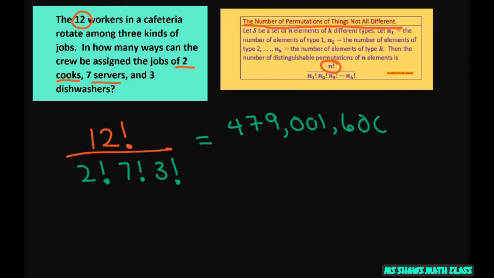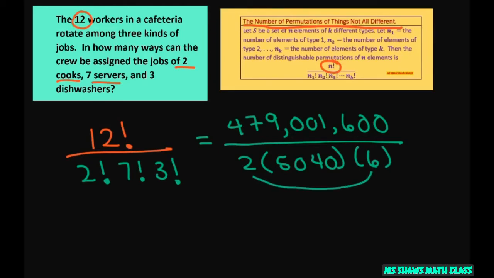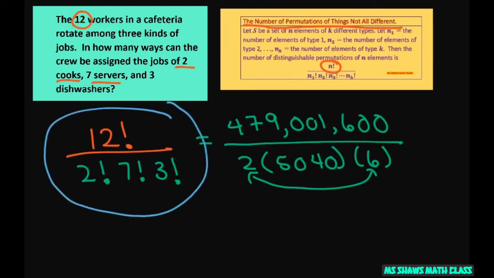Now, the denominator, 2 factorial is just 2. 7 factorial is 5,040. And 3 factorial is 6. So this is 12 factorial over that. Again, you can put this in your calculator like that, or you can work it out this way. And that's going to total to 7,920 ways the crew can be assigned.